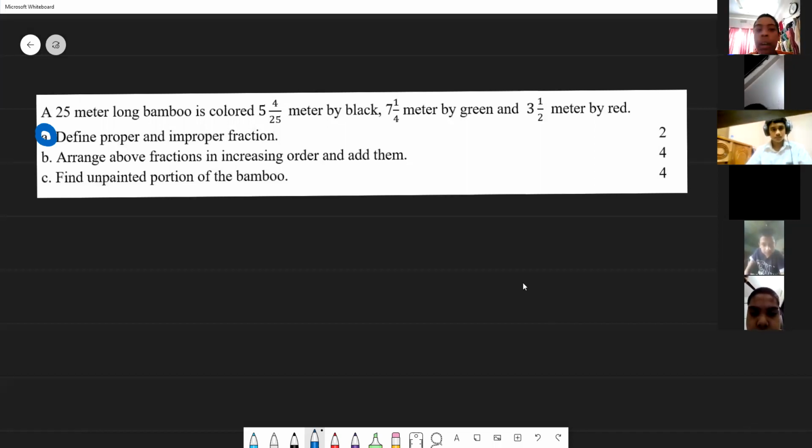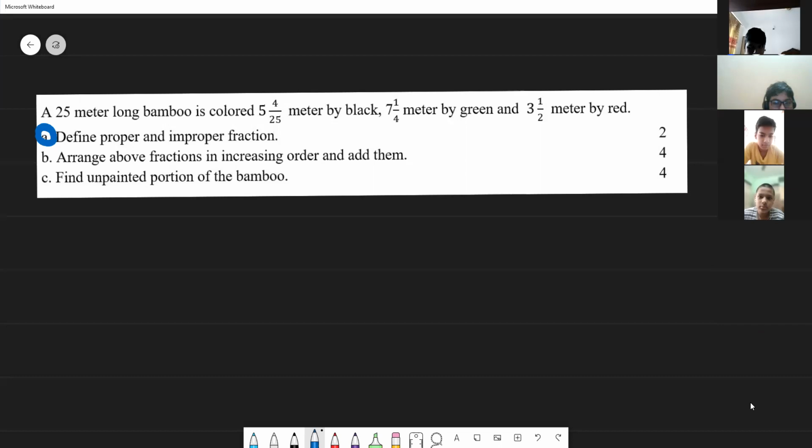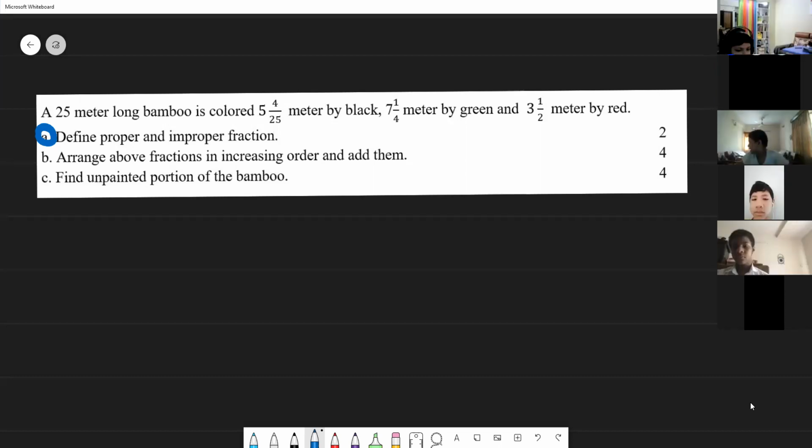Sir, can I take a bit of time? Oh, it's very easy. Already we have discussed today. Define proper and improper fraction. Definitions of proper fraction.